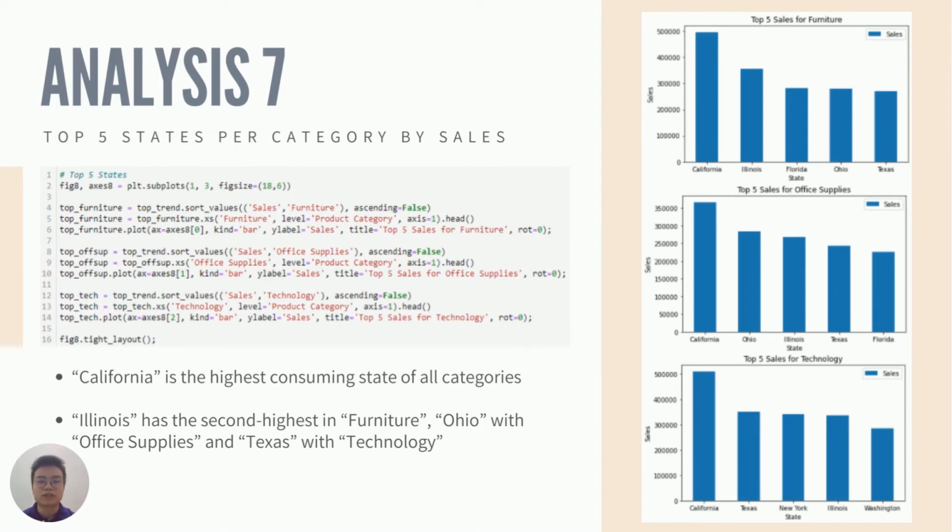Similar to California, Texas and Illinois also have huge customer bases, as they make it into the top 5 sales for all 3 categories. So I think that's all for the data visualization part.